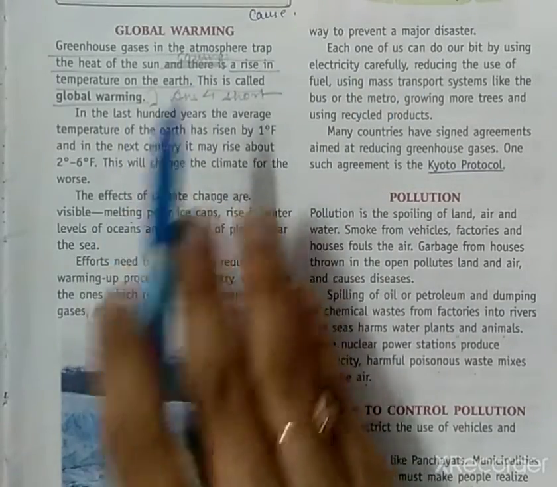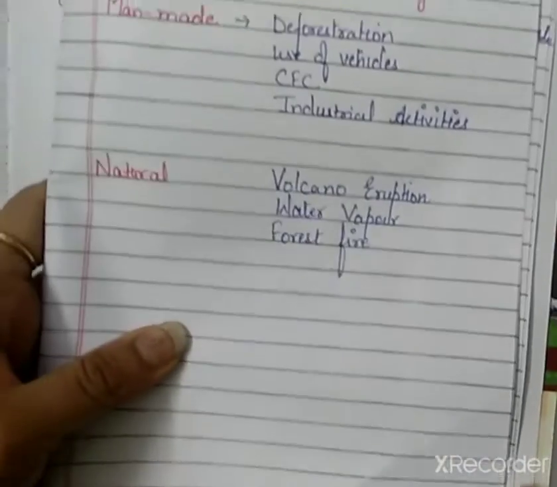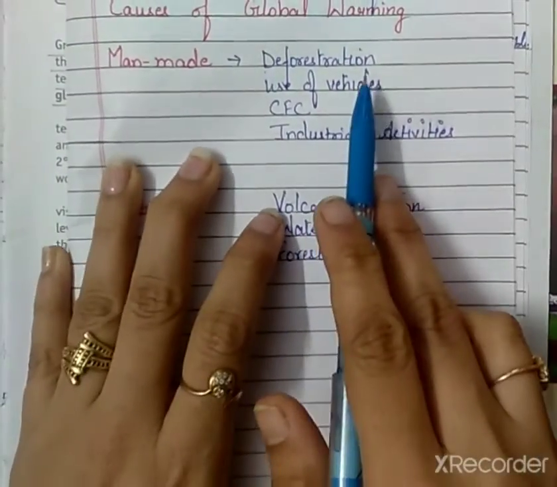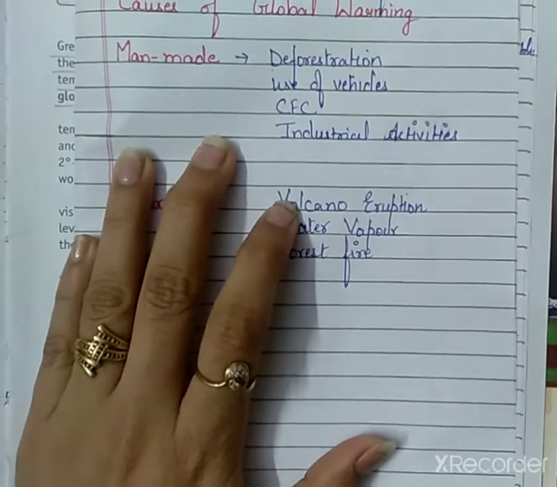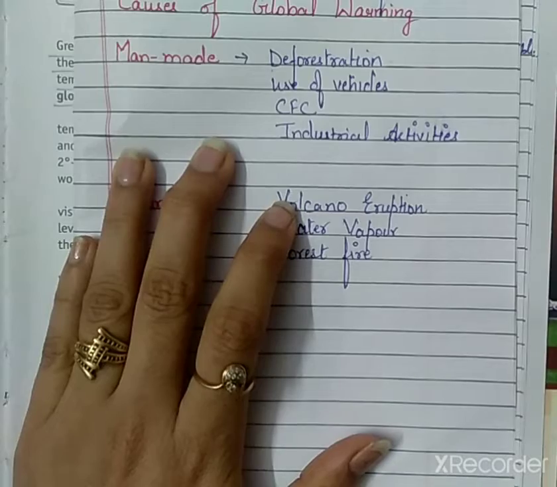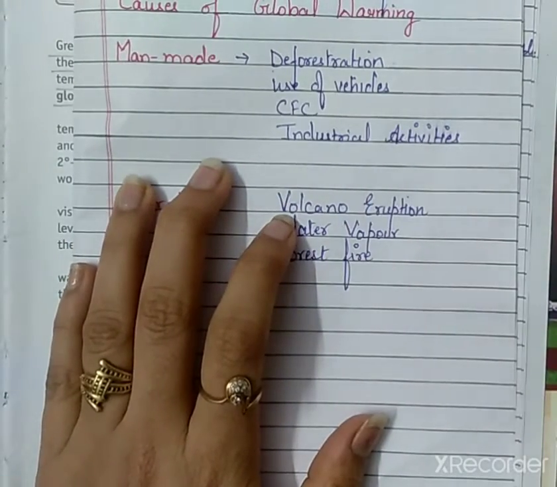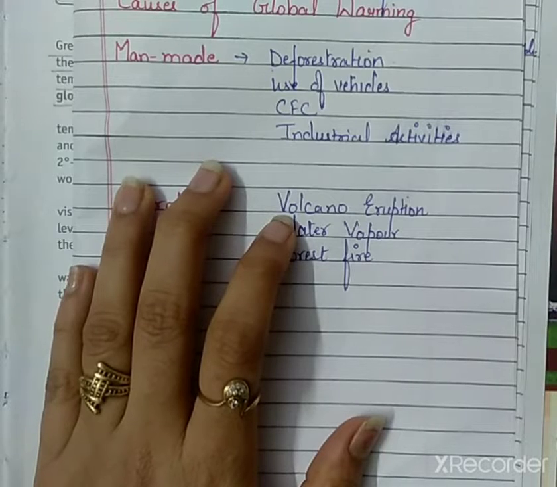Now what are the man-made causes that we are going to discuss? So, man-made cause. First one is deforestation. What is deforestation? Deforestation means clearing of forest and using the land for many other purposes, right?